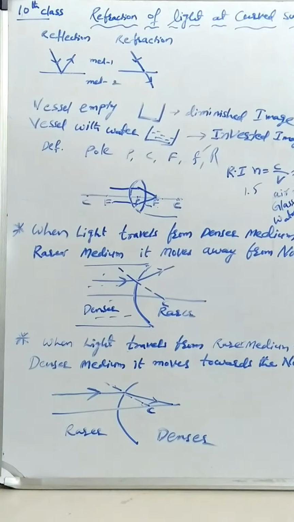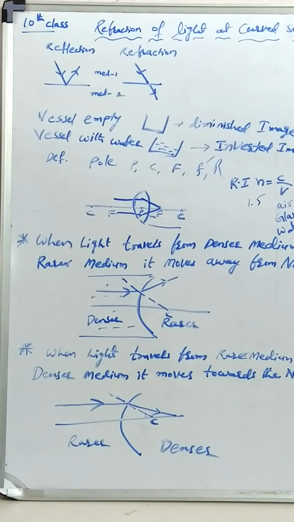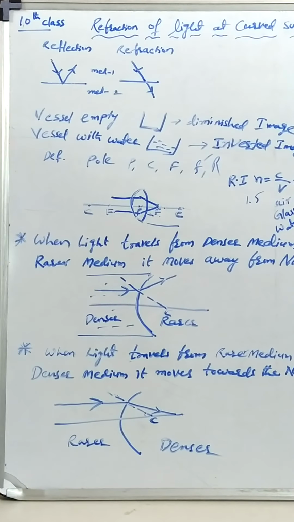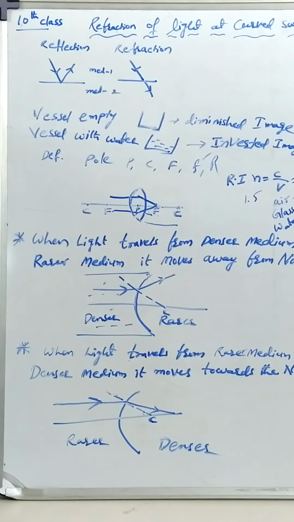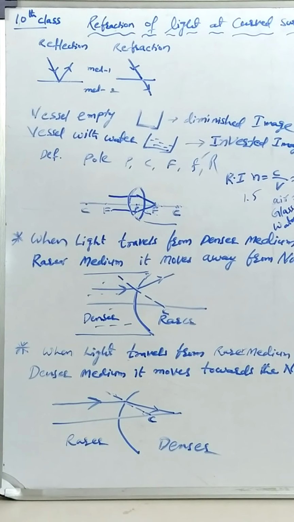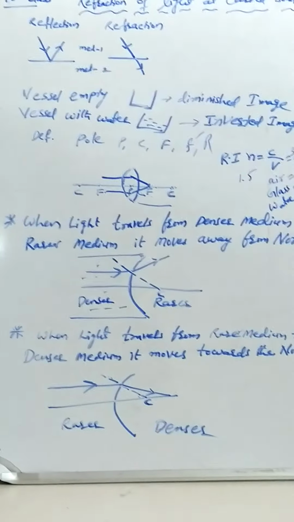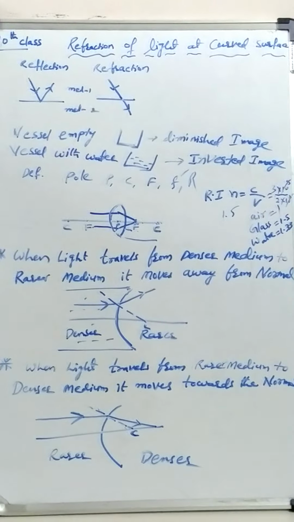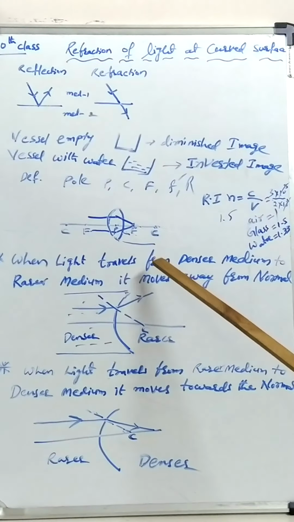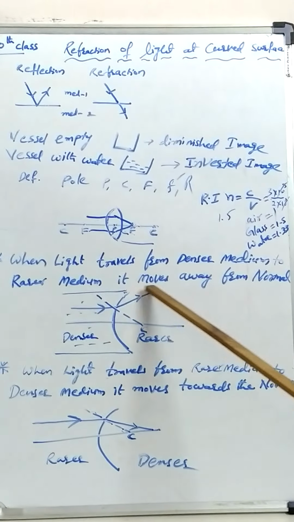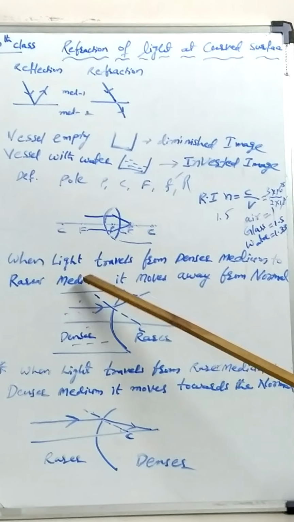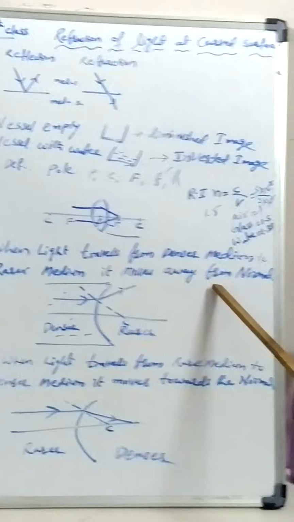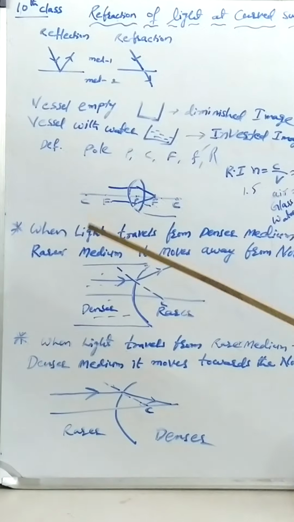Okay, now the property of light depends upon its motion. Suppose it is moving from denser to rarer, or it is moving from rarer to denser, then in both cases its direction is not the same. See, when light travels from denser medium to rarer medium, it moves away from the normal. See, this I am showing in the figure.